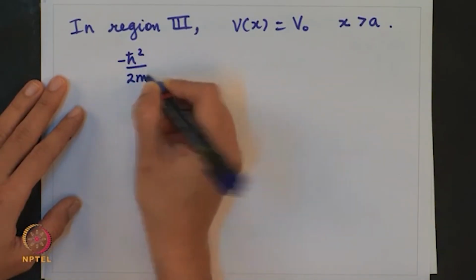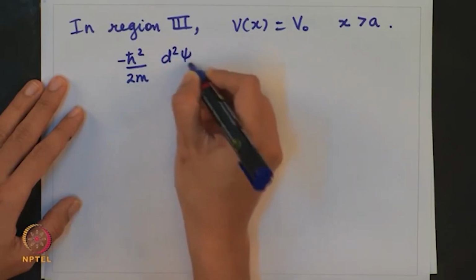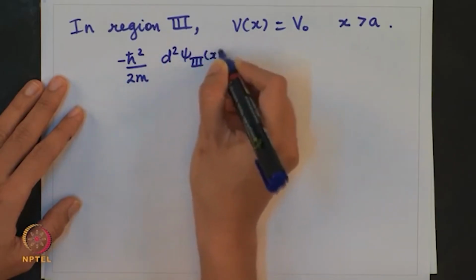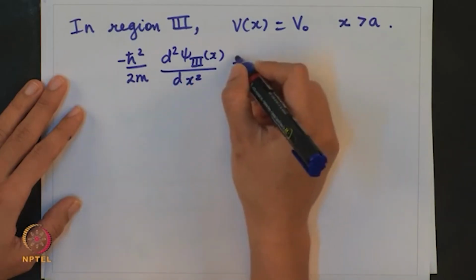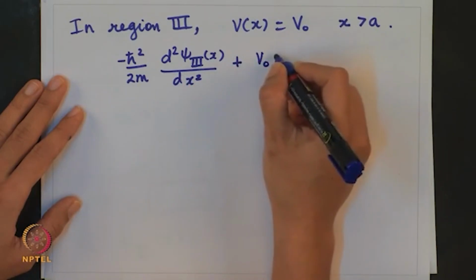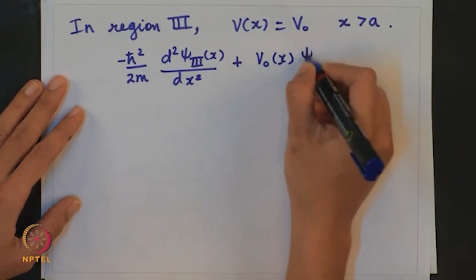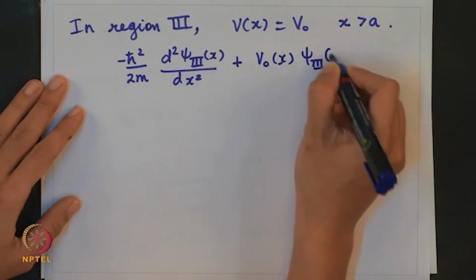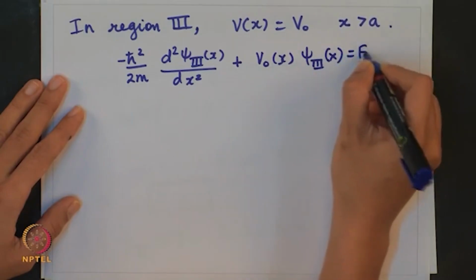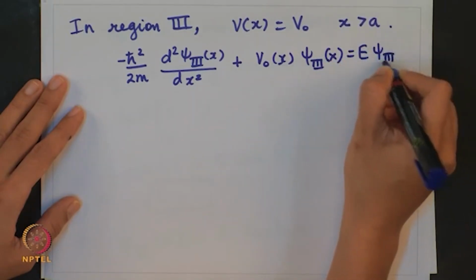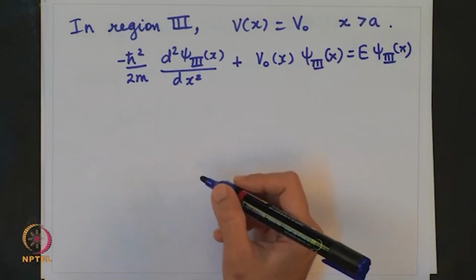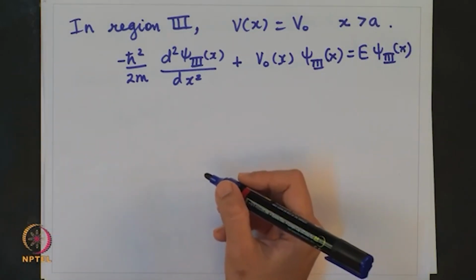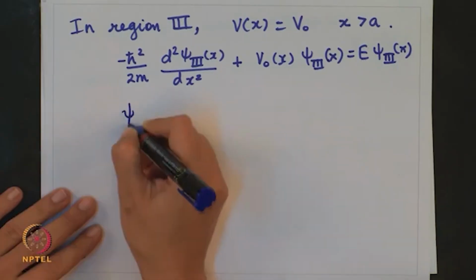I will write this as d square psi 3 of x upon dx square plus V0 psi 3 of x is equal to E psi 3 of x.